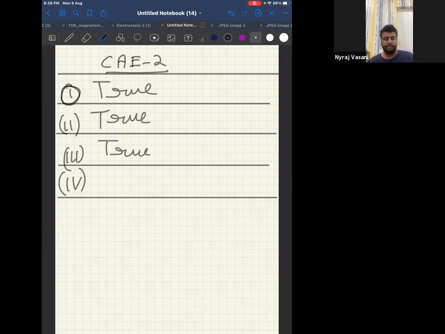Now, start with the fourth one. A physical quantity having unit must have dimension. This is the question. I'm getting mixed answers for this. Try to answer.